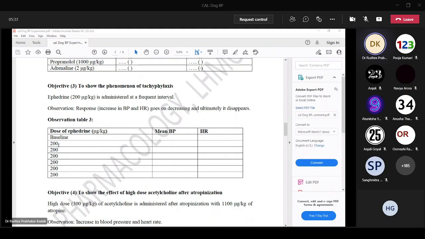So this is the table. Baseline reading, you will take mean BP and heart rate, and repeatedly you will give a 200 milligram dose of ephedrine continuously. So response will diminish. I will show you the graph for tachyphylaxis.